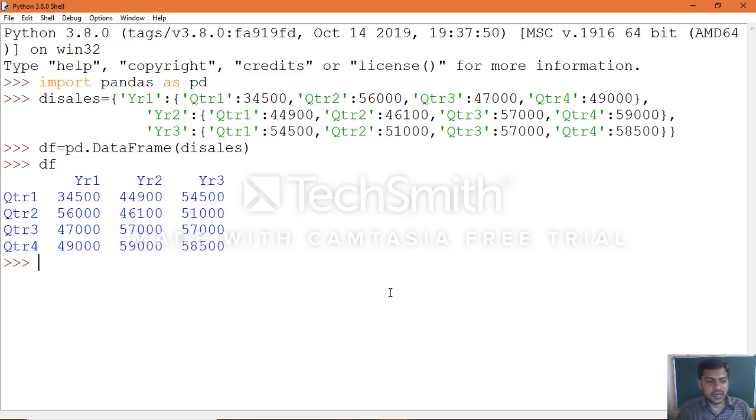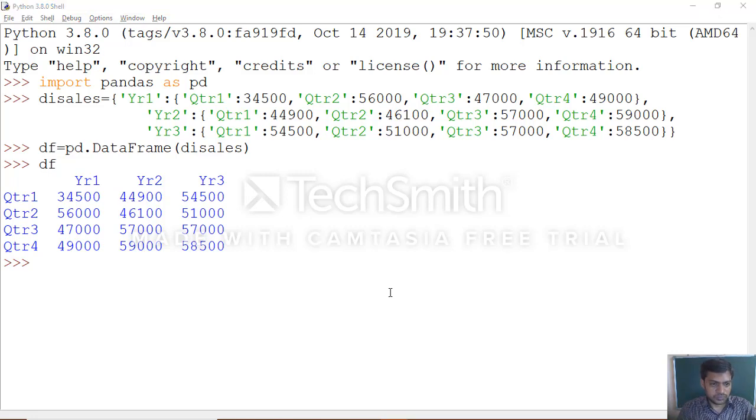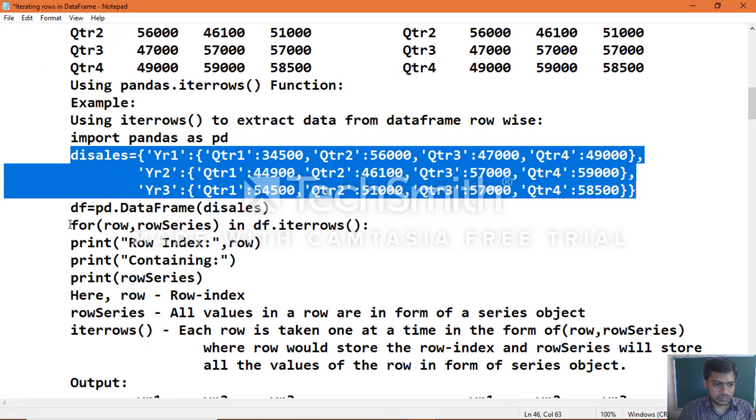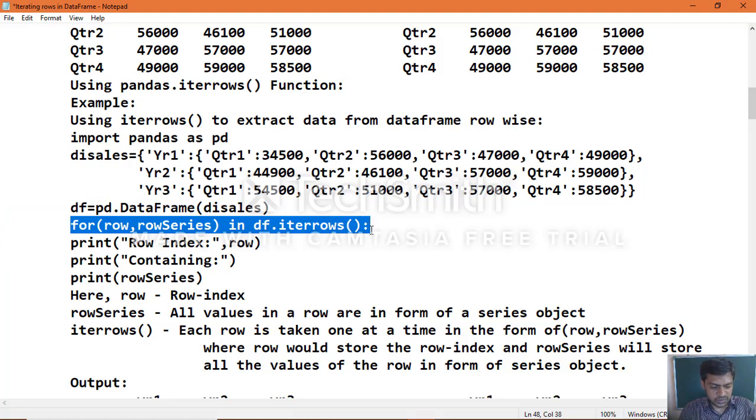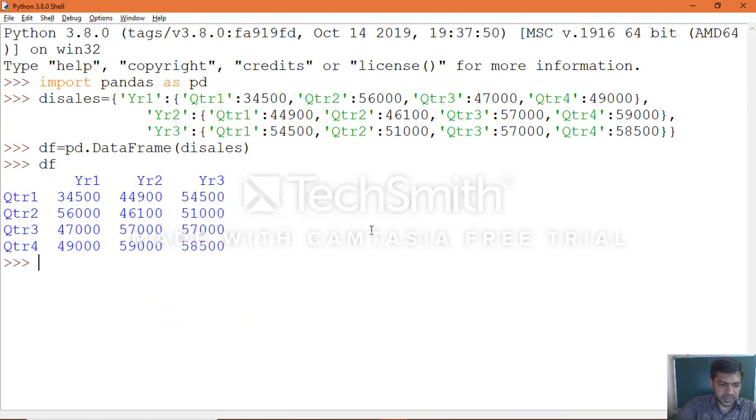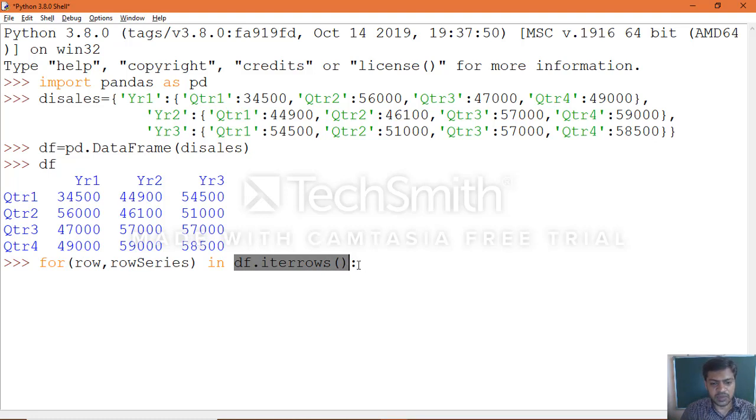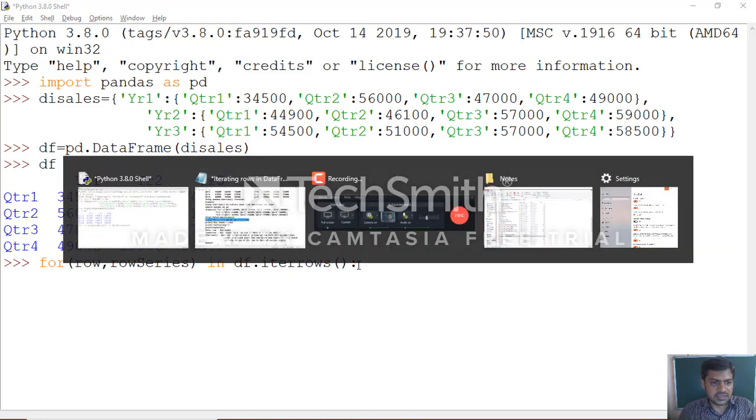Now once you create that, then you use the loop. First use the loop, we know how to make use of loops in Python programming. So for loop, the variable in from where the data which you want to extract. This is the local variable which we use. You need to use row comma row series only, and here this is the place from where this function we are going to extract the data, and colon must be there because it is a block of compound statement.